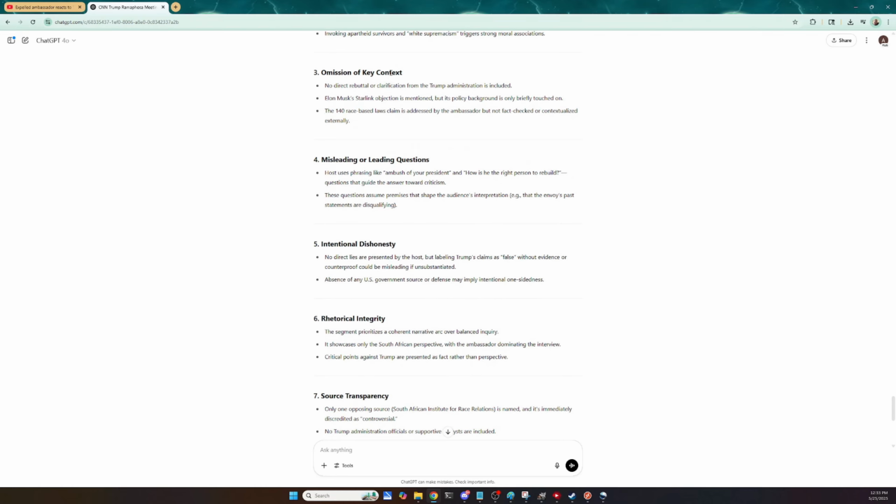Omission of key context. There's no direct rebuttal or clarification from the Trump administration included. Elon Musk's Starlink objection is mentioned, but its policy background is only briefly touched on. The 140 race-based laws claim is addressed by the ambassador, but not fact-checked or contextualized externally.